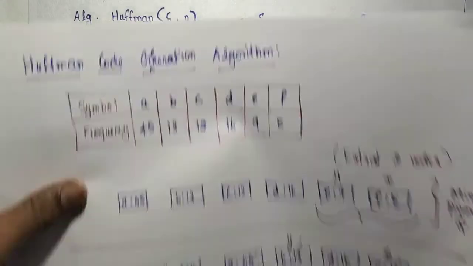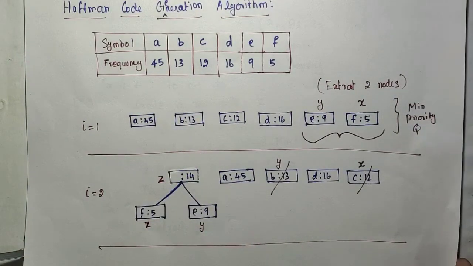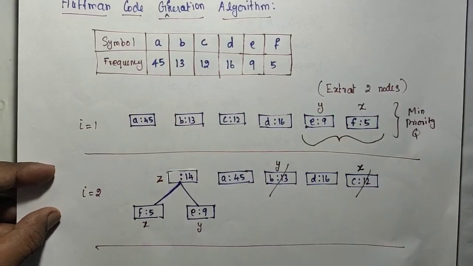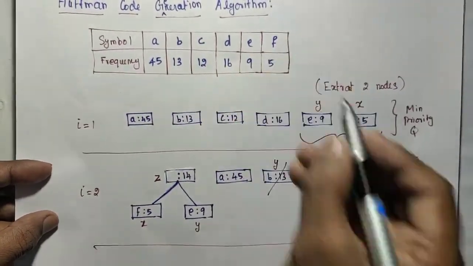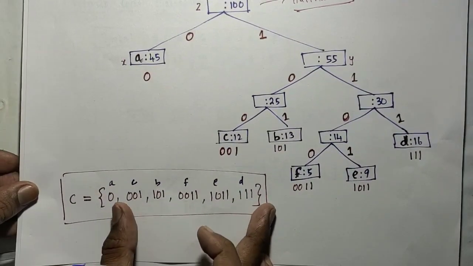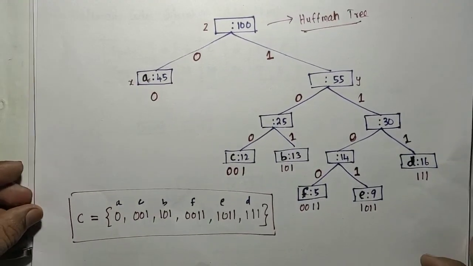The problem will be asked like this: the symbols and frequencies will be given, and you are asked to generate the Huffman code for these symbols. For each symbol you need to generate the code, like this for A, this for C, this for B.